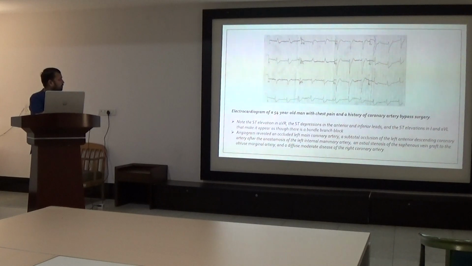This is the electrocardiogram of a 54 year old man presenting with chest pain with a history of coronary artery bypass surgery. At first sight, this ECG looked like a right bundle branch pattern. But when we look at the ECG in detail, we can see there is ST elevation in lead aVR. When angiogram of this patient was done, it revealed an occluded left main coronary artery with subtotal occlusion of the left anterior descending coronary artery after anastomosis of the left internal mammary artery, severe stenosis of the saphenous graft to the obtuse marginal artery and diffuse moderate disease of the right coronary artery. Right bundle branch, okay.